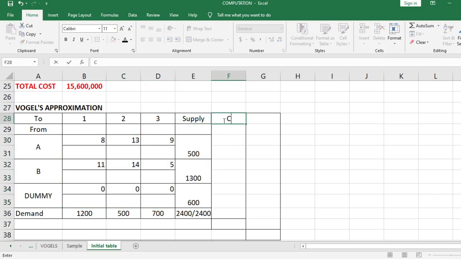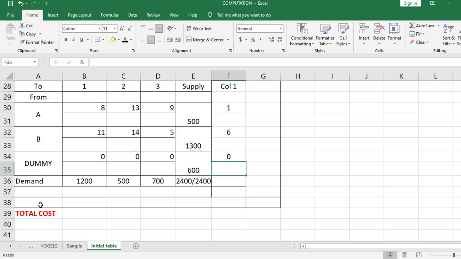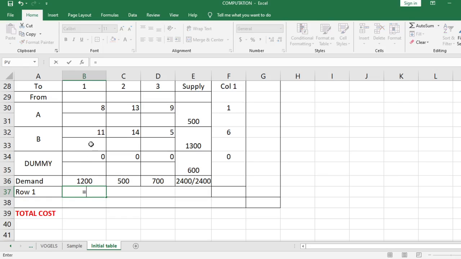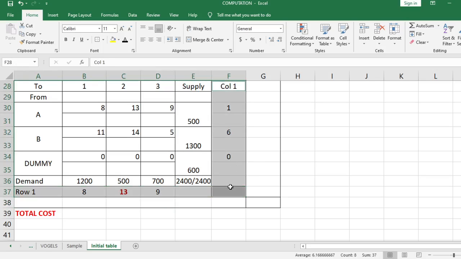Okay, now let's start with column 1. For column 1, you have there that 2 least cost is 9 and 8. So that is 1 peso penalty. Here, we have 11 and 5. So that is 6 pesos penalty, and here we have 0. Next is, for row 1, you have there 2 least cost, 8 and 0. Next, we have 13 and 0. And then we have 9 and 0. So that is 9 pesos. Among them all, unsa ang pinakadako nga penalty? That would be 13 pesos.